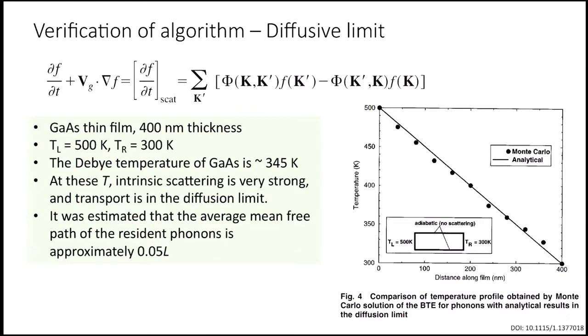Okay, so the next problem is a diffusive limit, and now you have to give some specific regions. I would give you the next 5 minutes to think about why we are doing it. The problem is again very similar to the previous one: adiabatic wall, so that there is no resistance to the flow from the side wall. The left boundary is at 500, the right boundary is at 300, and the Debye temperature is 345, and the length is 400 nanometer.